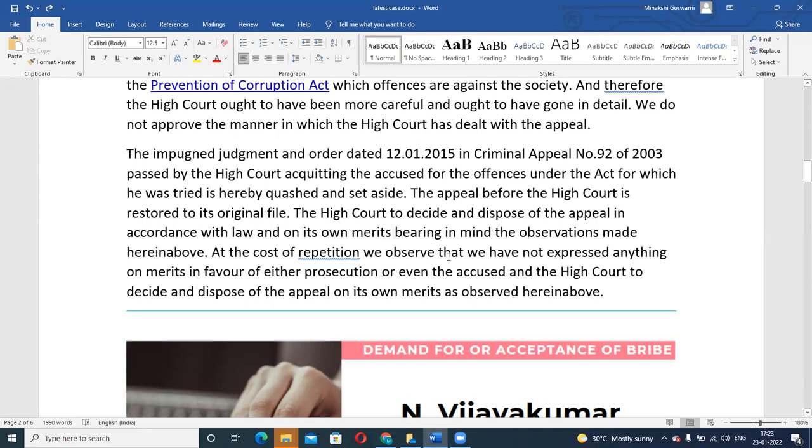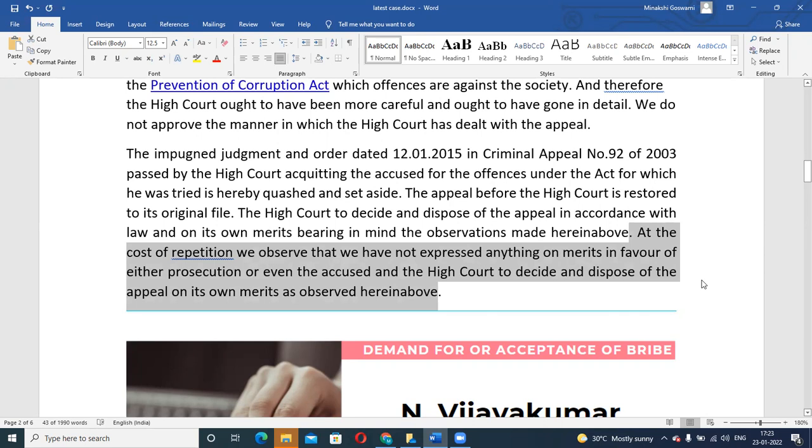At the cost of repetition, we observe that we have not expressed anything on merit in favor of either the prosecution or the accused, and the High Court is to decide and dispose of the appeal on its own merit. That means when we are making all these observations, we are not speaking in favor of either the State of Gujarat or the assistant director. We are neutral. What we are saying is the High Court should have been more careful while dealing with the matter.